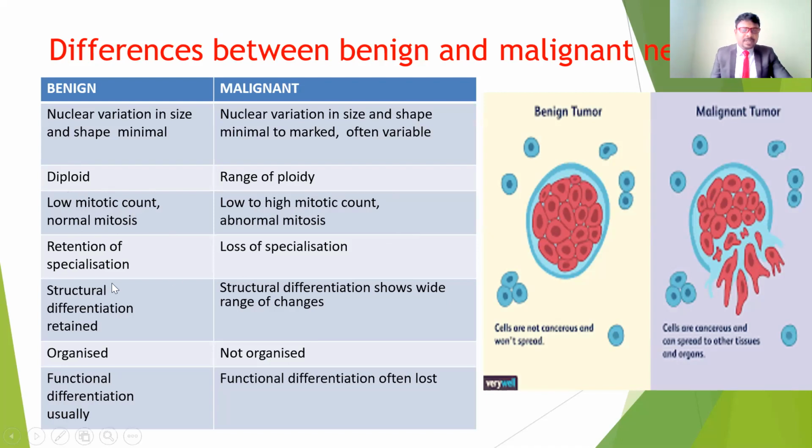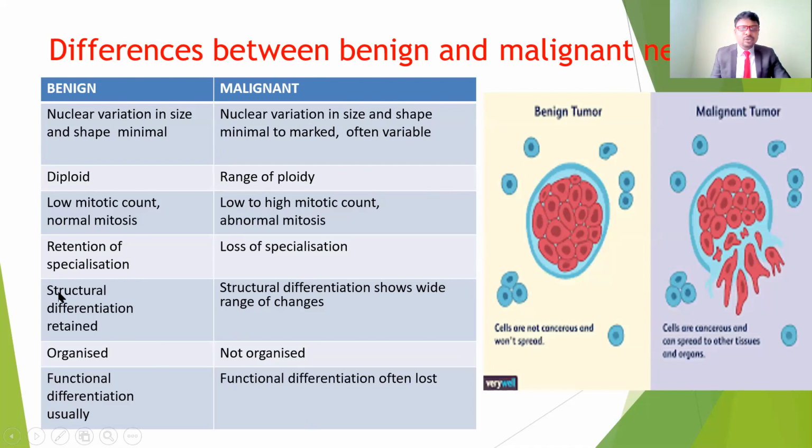And also in benign tumors there is retention of the specializations, but here there is going to be loss of the specializations. So the cells are not responding. The structural differentiation shows a wide range of changes. The benign tumor is organized, and this malignant tumor is not organized. And the functional differentiation is going to be lost, so all the normal functions are going to be lost. So that is the difference between the benign tumors and the malignant tumors. That is the reason malignant tumors are much more dangerous than benign tumors.